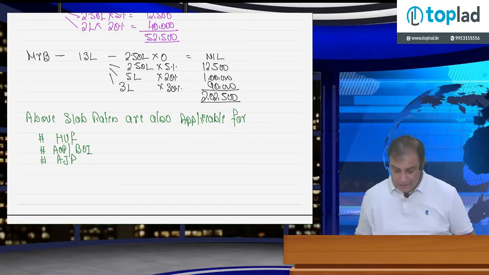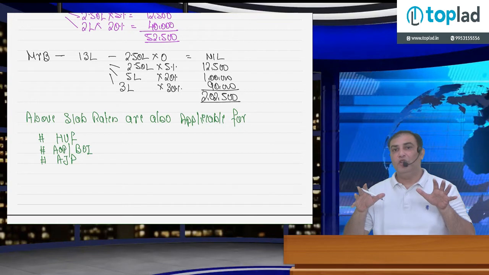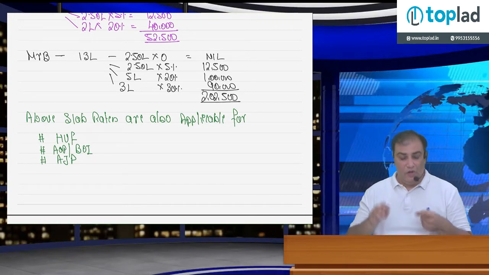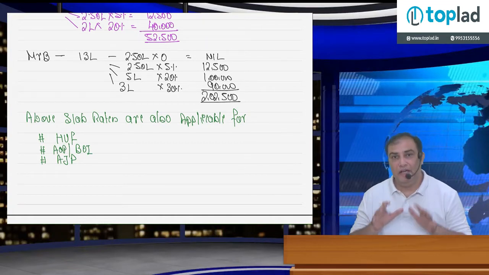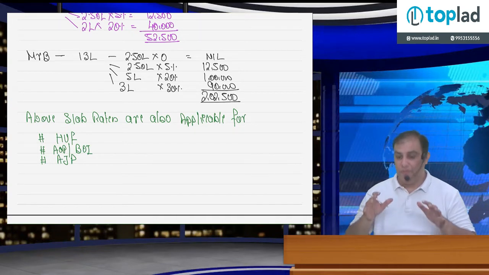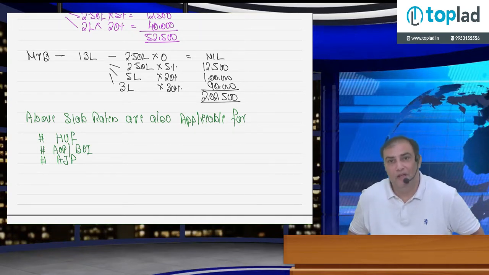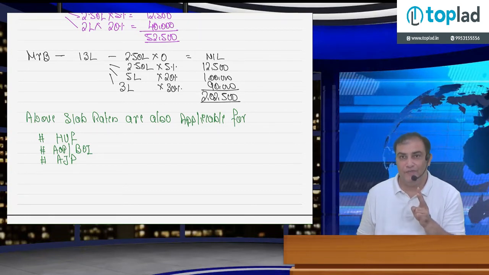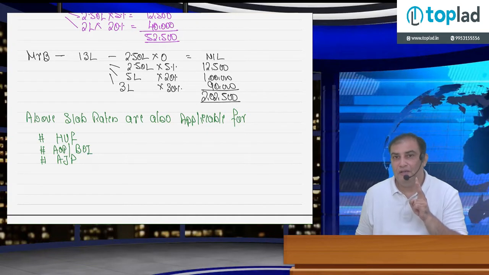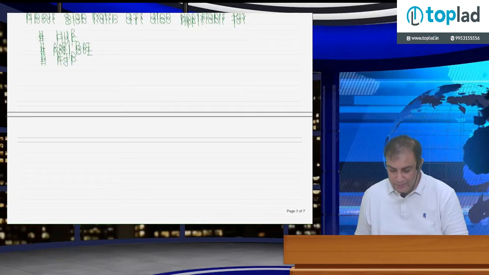So out of 7 taxpayers, for 4 taxpayers the slab rate is here. In case of partnership firm and company, flat rates are given, a single rate is given. We'll be discussing that in coming lectures. So these slab rates are applicable for individual, HUF, AOP, BOI, and artificial judicial person. The role of HUF, artificial judicial person, AOP, BOI ends here. However, in case of individual, we have 2 more slab rates. We have 3 categories of slab rates for individual, or we can say 3 categories of individual taxpayers.